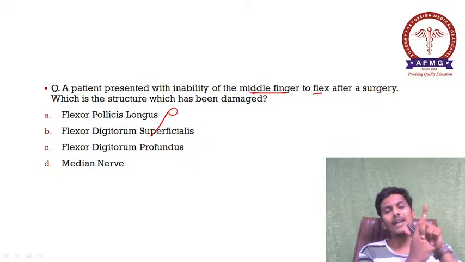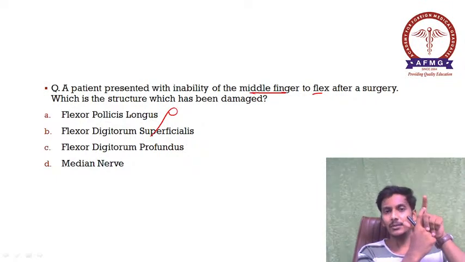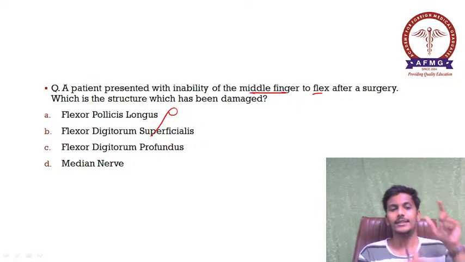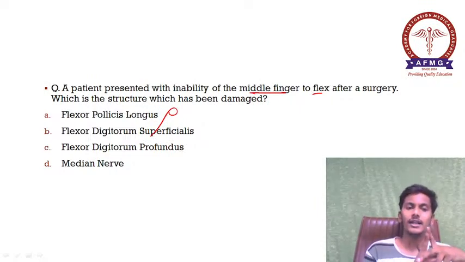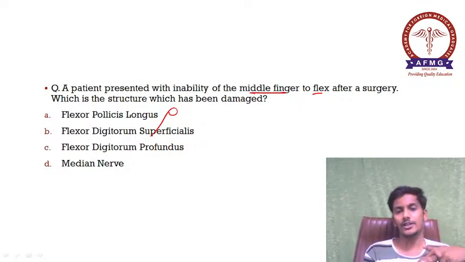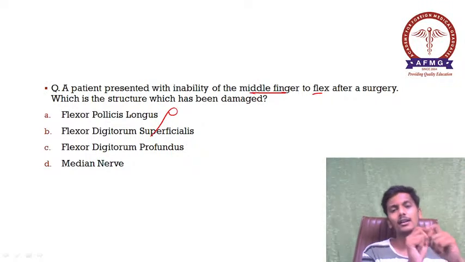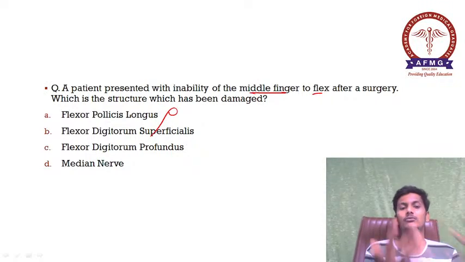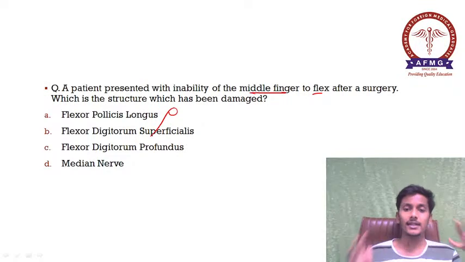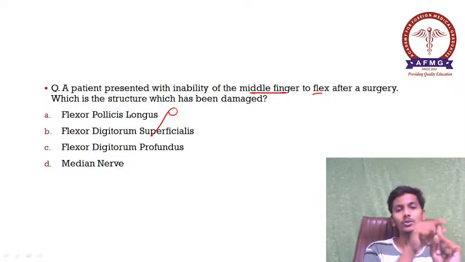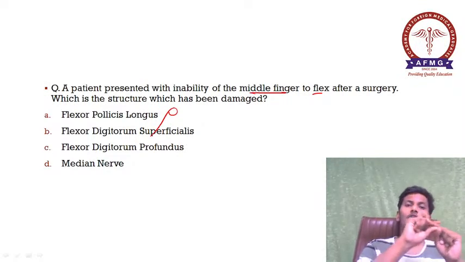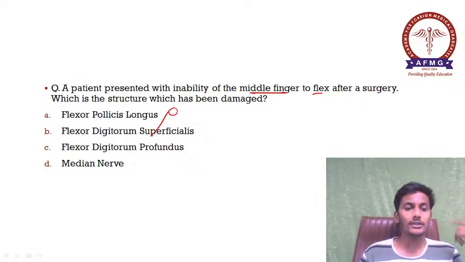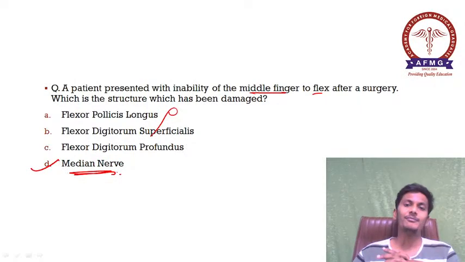Flexor digitorum superficialis tendon is connected to your proximal interphalangeal joint. If it were damaged, there would be difficulty flexing only the PIP; the DIP could have been flexed. Next, flexor digitorum profundus is attached to your distal interphalangeal joint. If the distal interphalangeal joint cannot be flexed, then it would be your FDP injury. But here, what are they saying? The middle finger totally cannot be flexed. Neither the DIP nor the PIP can be flexed. So this is a characteristic case of median nerve injury.